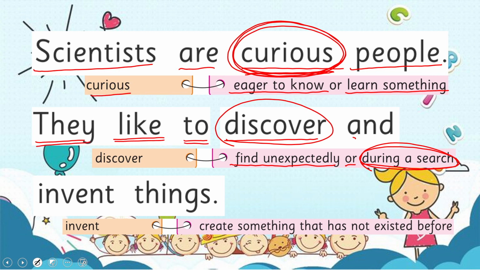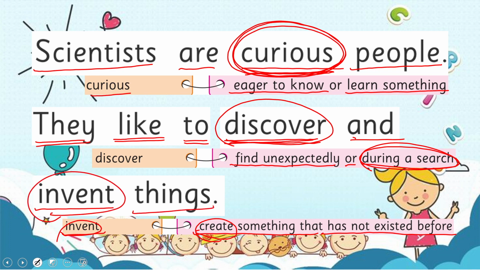So they like to discover and invent. And what does invent mean? Create something that has not existed before. Okay. To make something new is known as invent. So they discover and invent things.